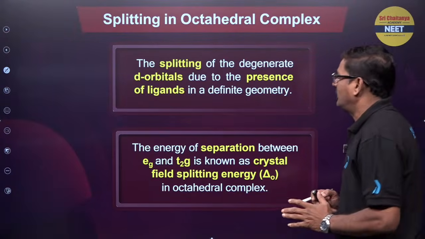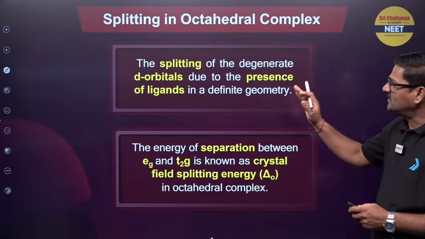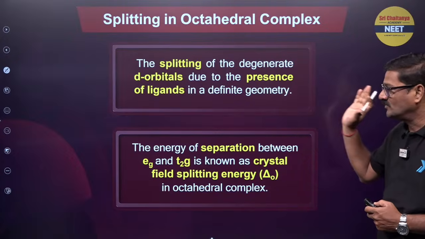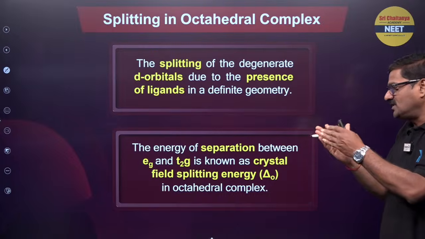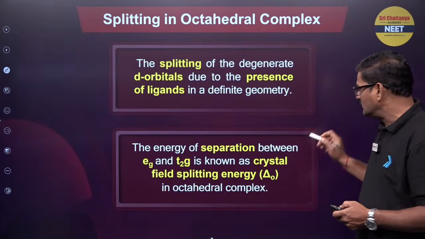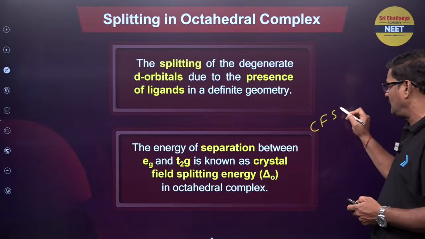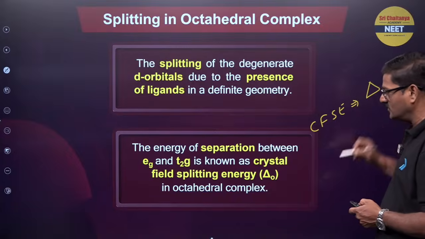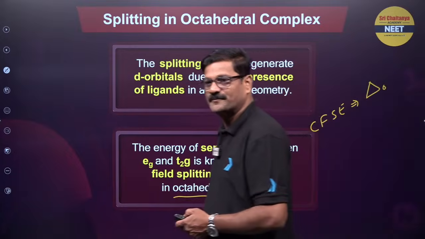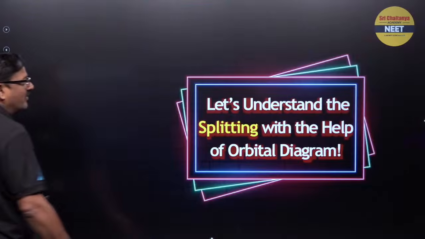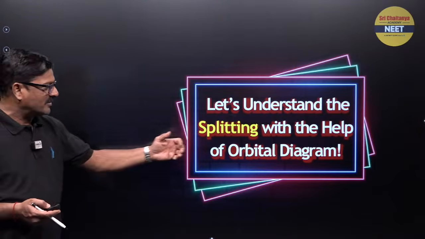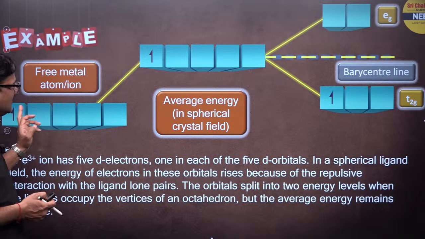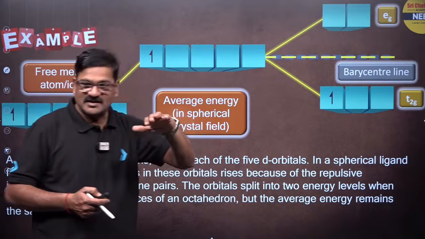So, splitting in octahedral complex. The splitting of the degenerate d orbitals due to the presence of ligands is defined by the geometry. The energy of separation between t2g and eg is said to be the CFSE for the octahedral complex. It is indicated with Δo, for the octahedral complex. Moving ahead, splitting with the help of an orbital diagram, and again the barycenter is seen. If an unpaired electron is there, it should be present in the t2g orbital.